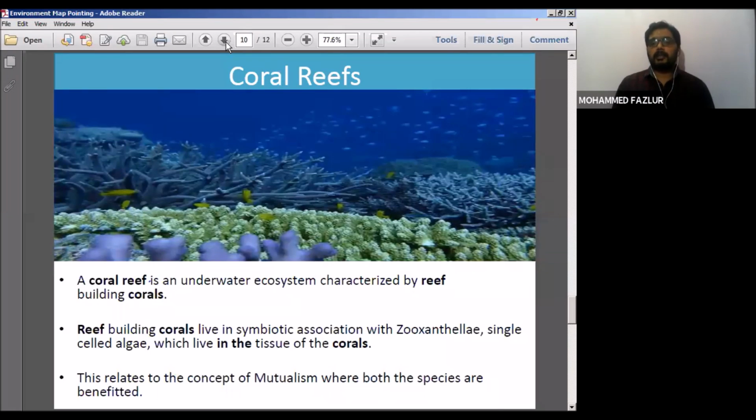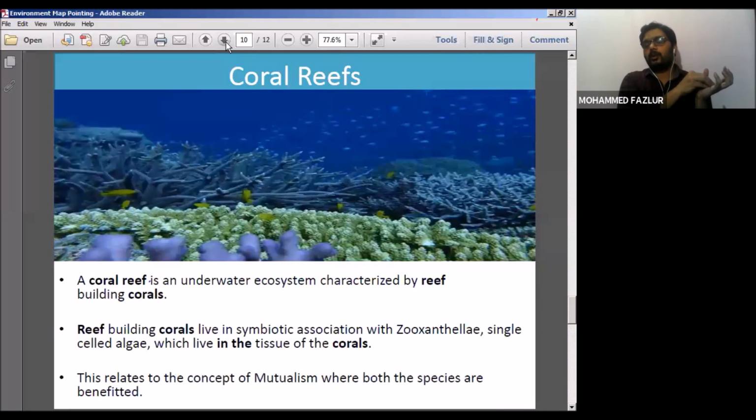Now, when the temperature of the water increases and it becomes warm, then this zooxanthellae cannot survive. Its lifespan will shorten if the temperature of the water slowly increases. When zooxanthellae cannot survive, these corals will expel them.